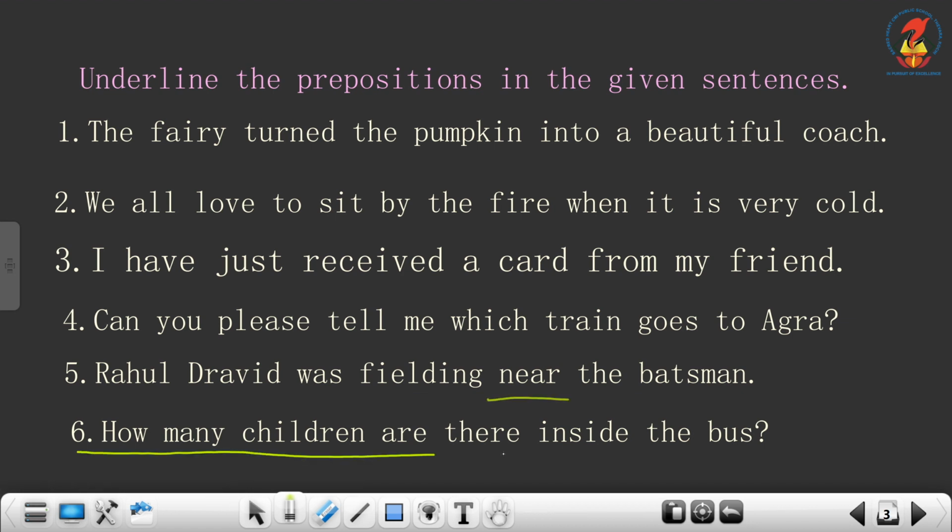Sixth one. How many children are there inside the bus? Here the nouns are children and bus. So where are the children? Children inside the bus. So the preposition helps us to understand where the children are. They are inside. So the word inside is the preposition here.